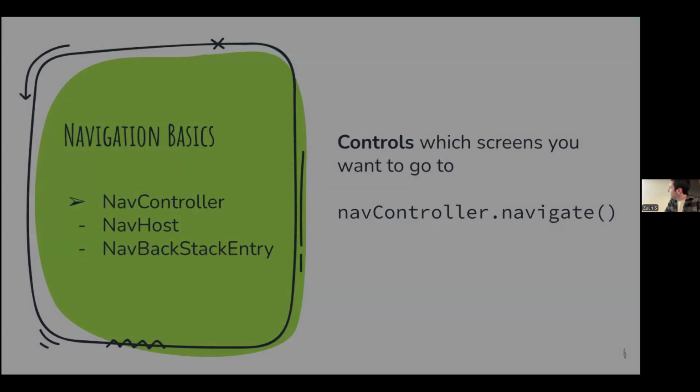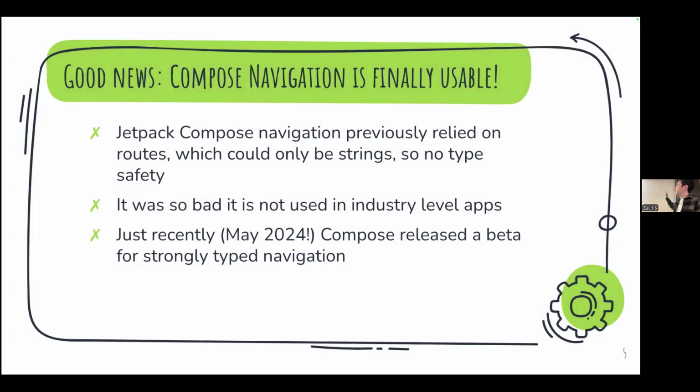But yeah, let's first go over how Compose navigation has evolved over the years. This is actually new as of May 2024, very recent, just this summer. Jetpack Compose navigation has released a beta for strongly typed navigation. What that means is that previously Jetpack Compose navigation used something called routes. So if you're on, let's say, the scheduler, right?